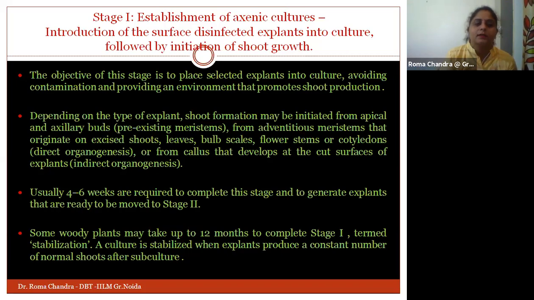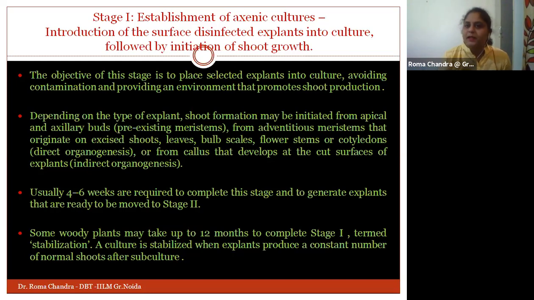But in case of certain woody plants, we need to understand that it may take around 12 months as well. Because this process takes so much time, we can also call this stage the stage of stabilization. The culture is being stabilized when these explants are producing a constant number of normal shoots after subculturing. So this stage is also said to be the stabilization stage.